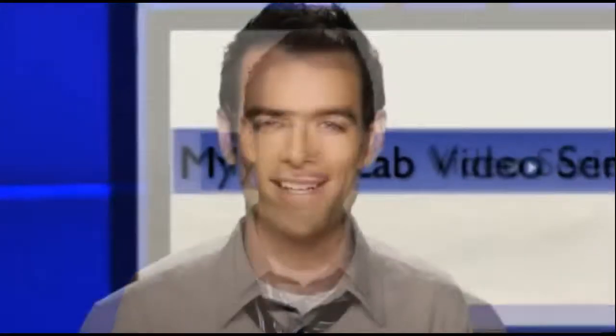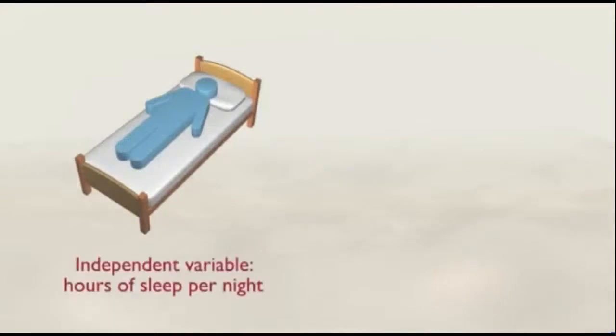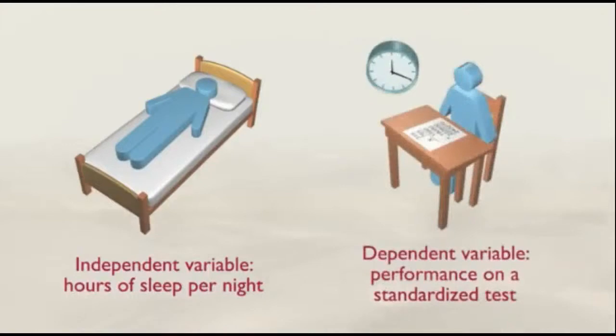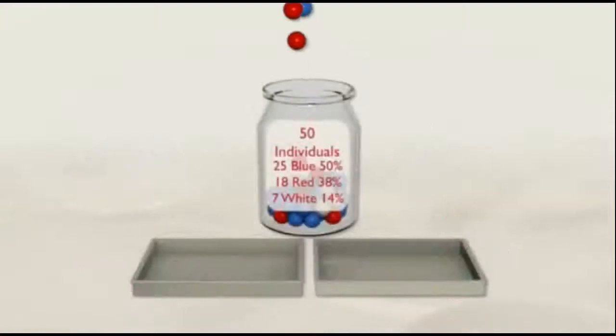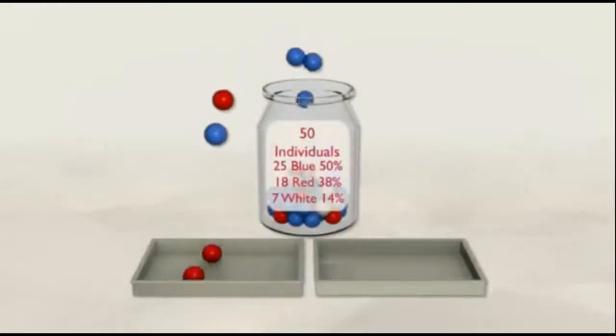It's one of the most important aspects of scientific research, generating interesting questions and finding ways to answer them. Let's say we want to test the hypothesis that sleep deprivation affects cognitive performance. For any experiment, there must be an independent variable, in this case, hours of sleep per night, as well as a dependent variable, in this case, performance on a standardized test. There must also be at least two groups, a control group and an experimental group.